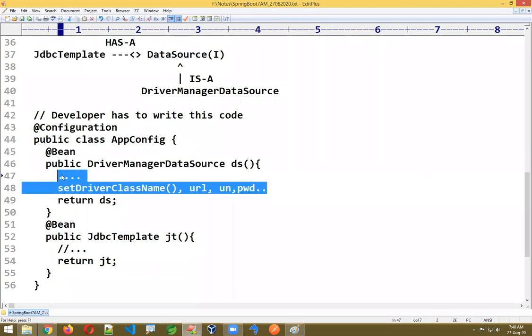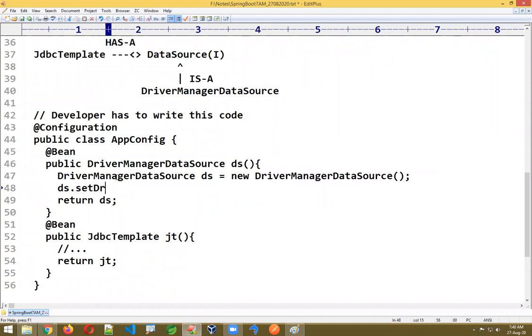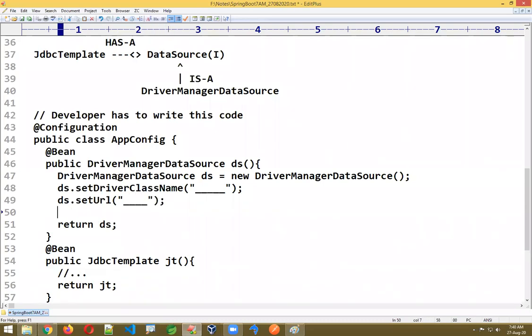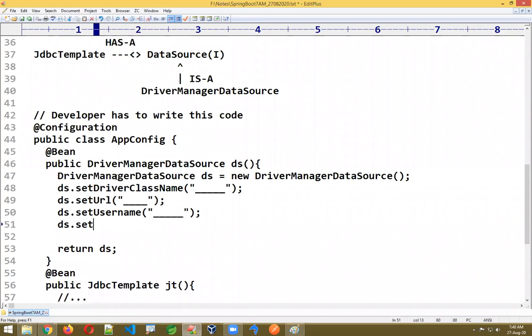If you want some simplified code here, I'm writing DriverManagerDataSource ds is equals to new DriverManagerDataSource. Like this we should only write ds dot setDriverClassName, some value, ds dot setUrl, ds dot setUsername, and ds dot setPassword. It's nothing but creating the database connection equal to this.